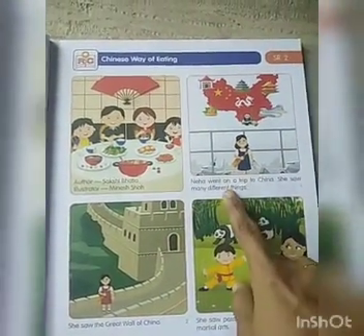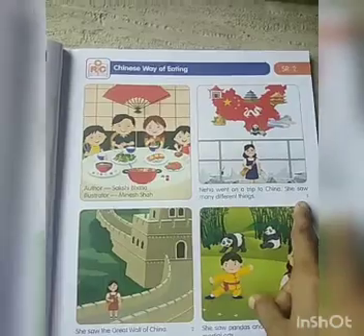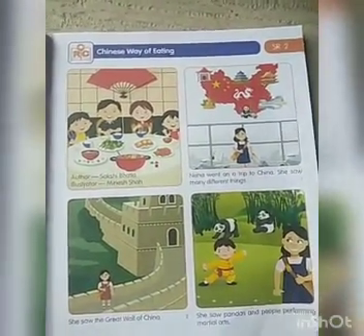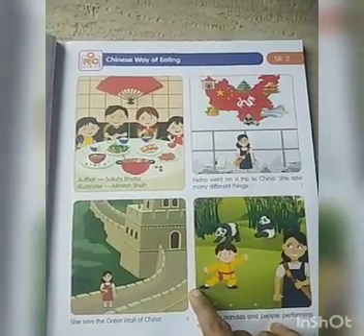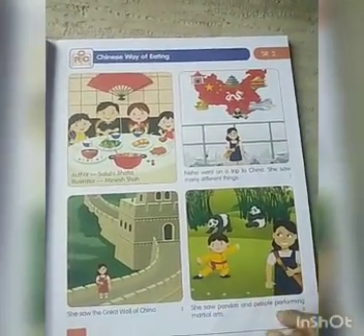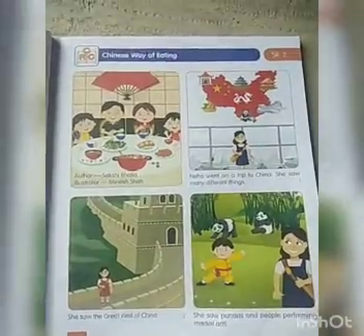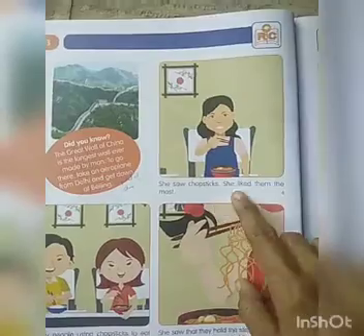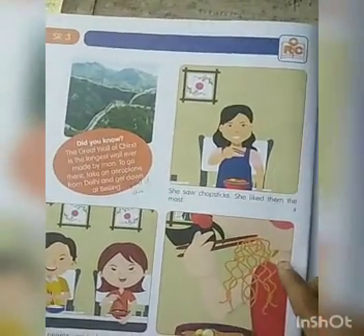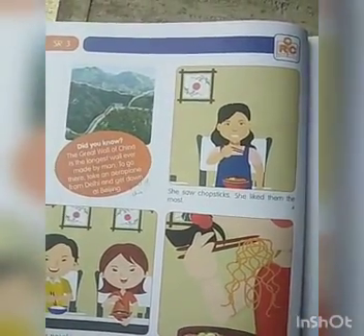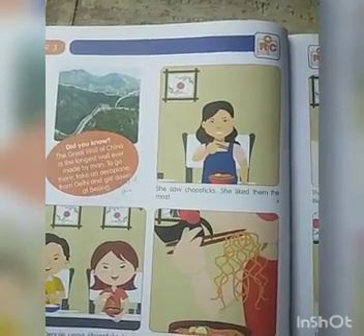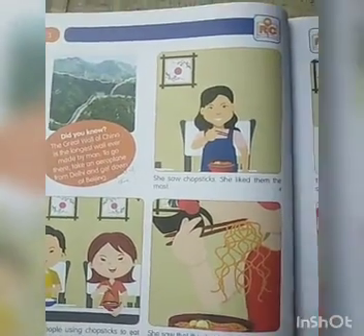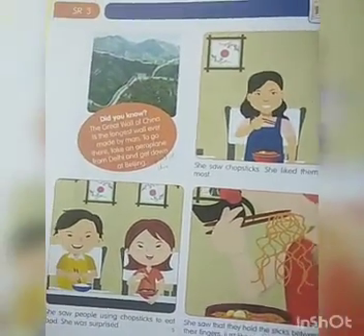There we saw Neha, she went on a trip to China and she saw many different things. Yes, she saw the Great Wall of China, then she saw pandas and some people performing martial arts, right? Next she saw a wonderful thing that people in China eat food with the chopsticks, right? She liked the way they use chopsticks.